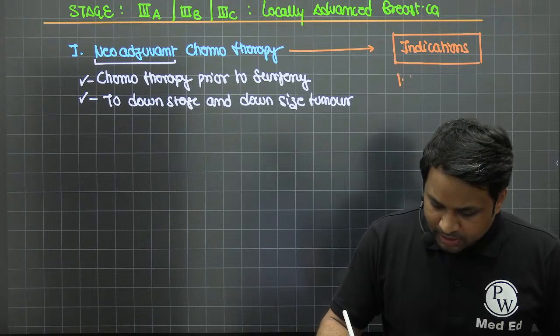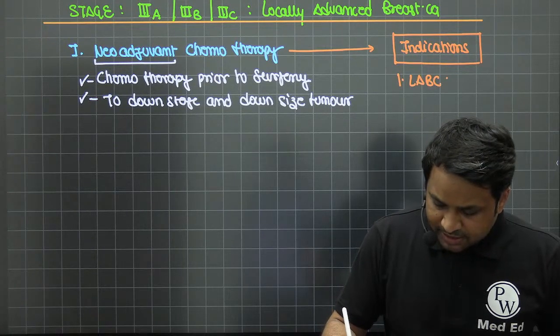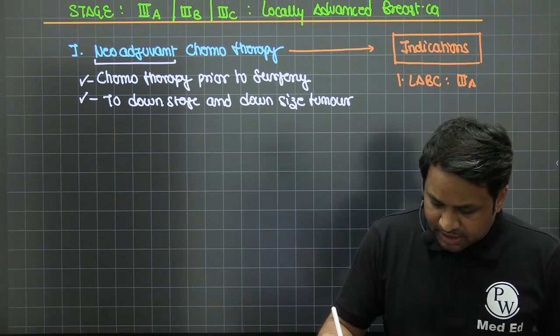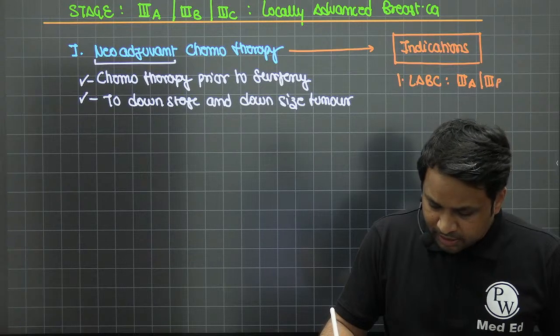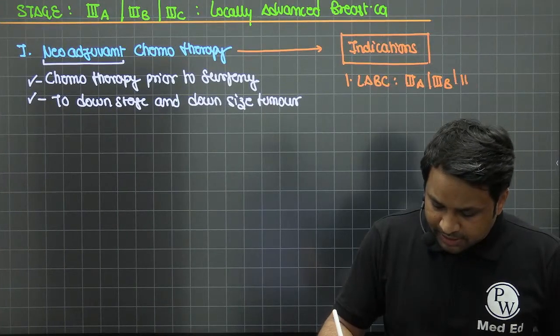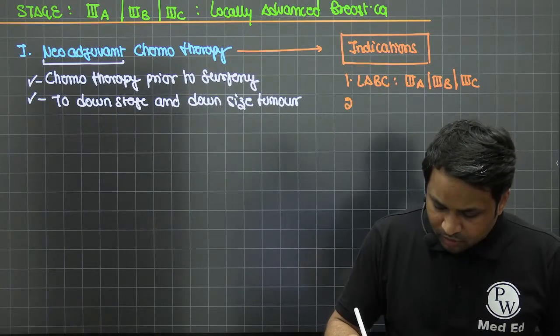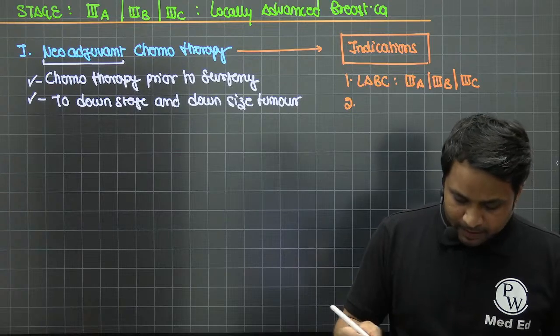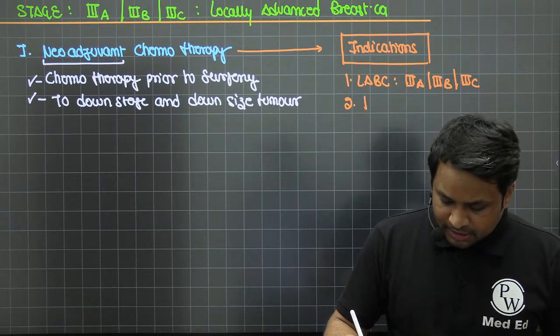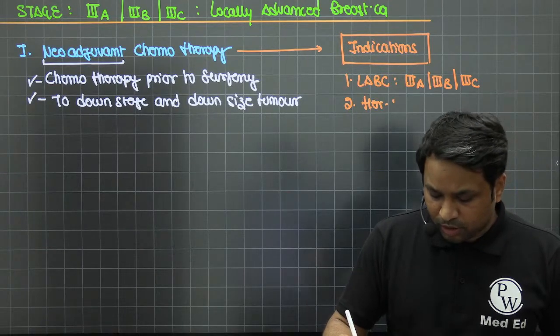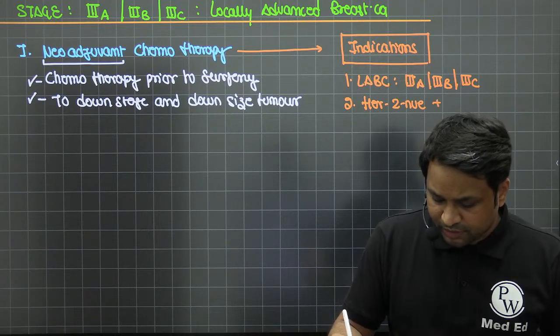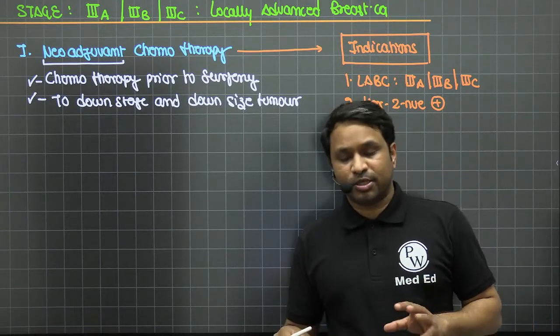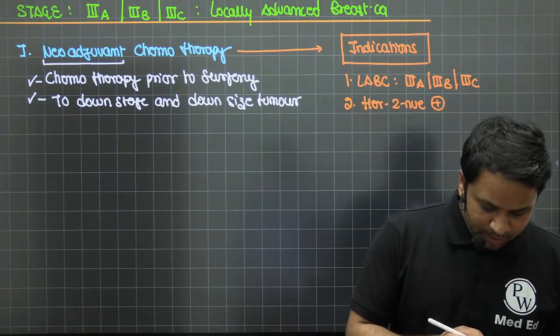Number one is your locally advanced breast cancer that we just spoke about. If a patient has a disease that is 3A, 3B, or 3C, I will go ahead with neoadjuvant chemotherapy, right? On the other hand, there is a genetic component which we'll talk about in the molecular status, that is HER2 neu, if it is positive. For HER2 neu positive, again neoadjuvant chemotherapy should be given, right?